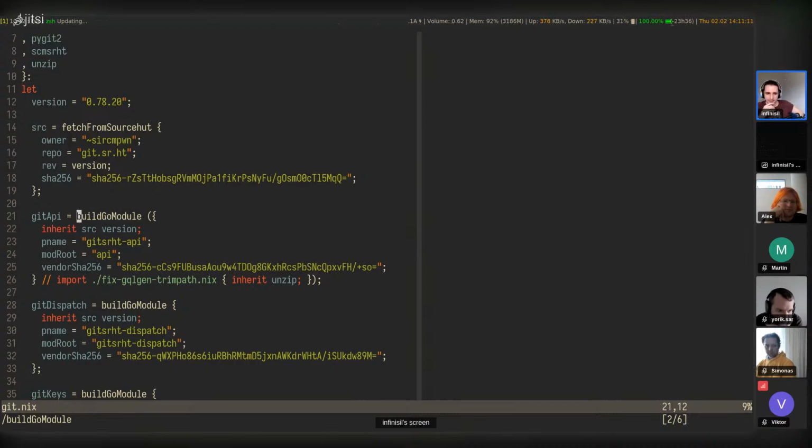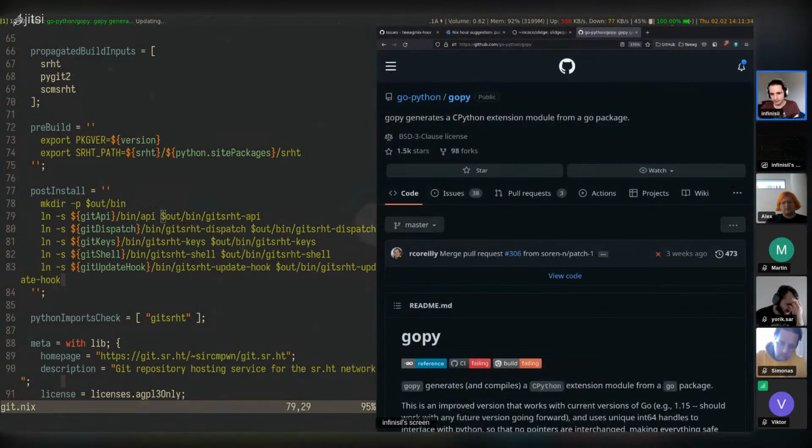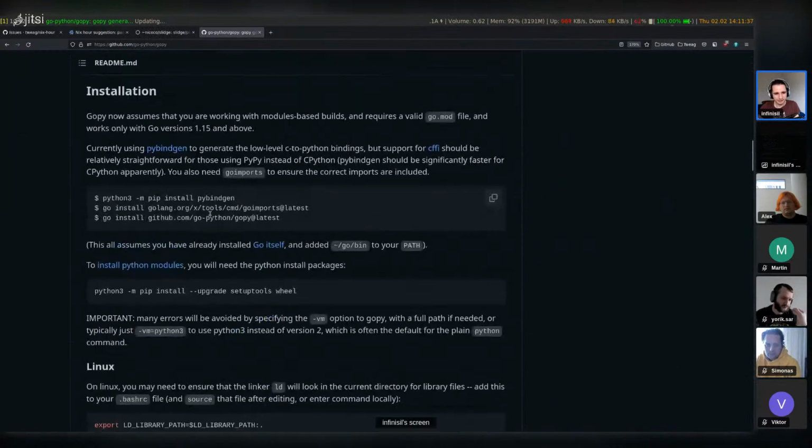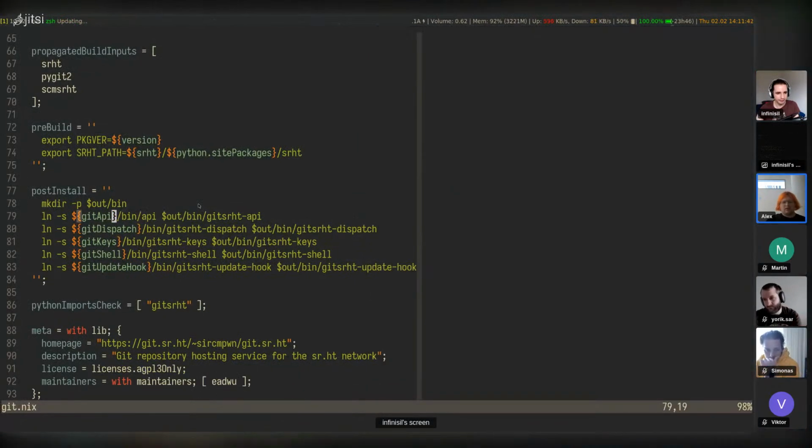So yeah, I guess here in this case, it just does multiple derivations. And once it built the first one, I guess it passes it as a derivation to the next step. In this case, I see that the dependency is on a binary itself. If you have a shared library, it will be a .so file. Okay, yeah, so this is the pretty tricky idea: that I should have a build Go module and a build Python application, and then another derivation that merges them together. That is a way to do it.